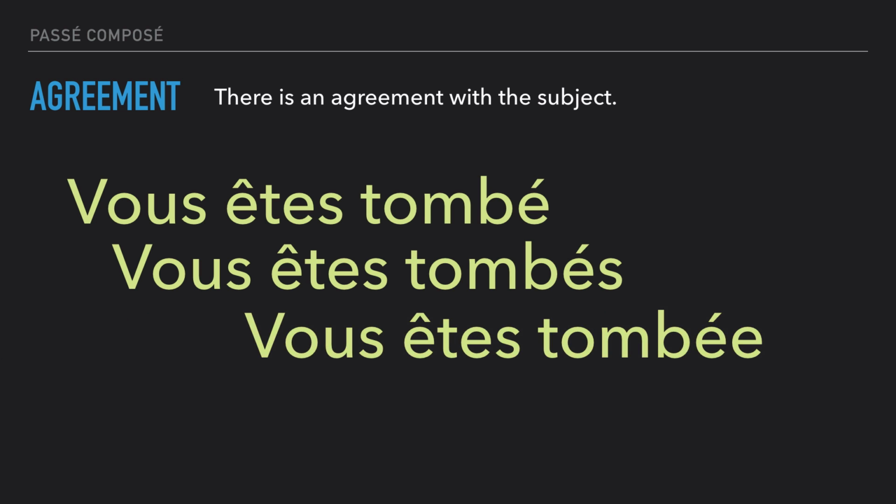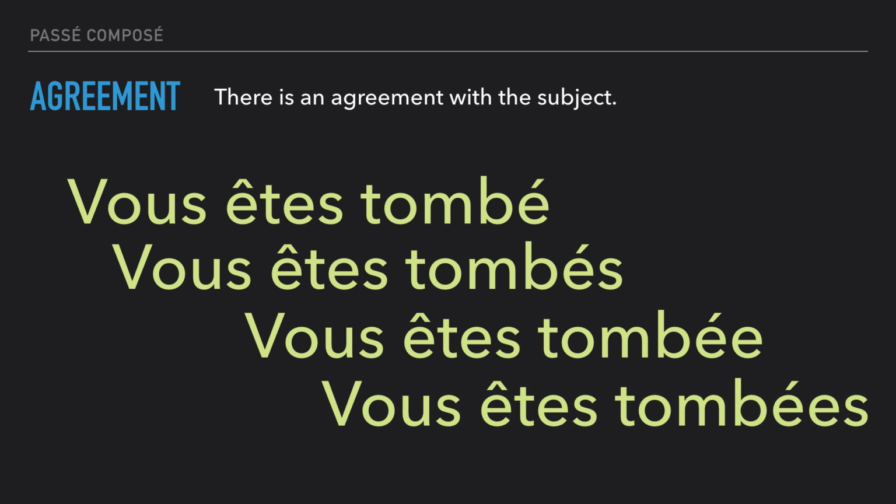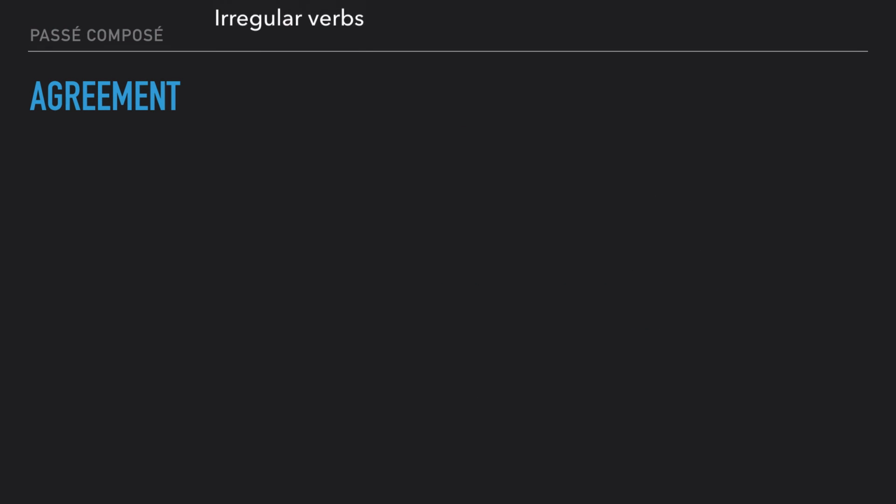This example, vous êtes tombée, is formal, singular, but just feminine, so you are speaking to a lady. And finally, vous êtes tombées is feminine, of course, plural, either formal or informal. But when you speak with this verb, no problem, the pronunciation is the same.